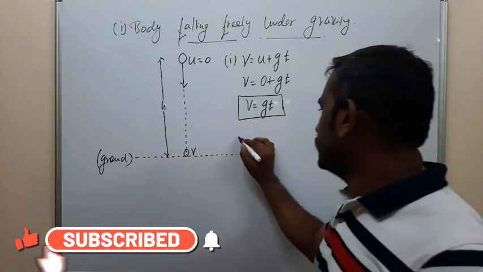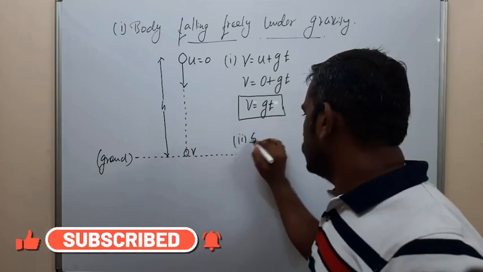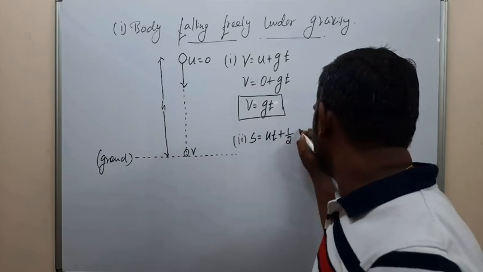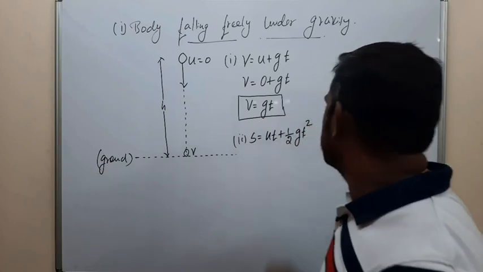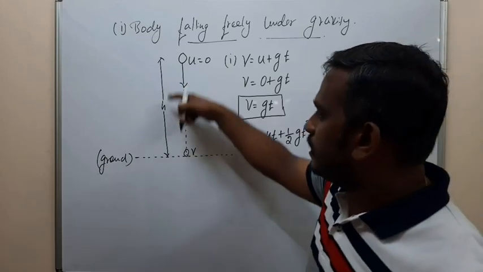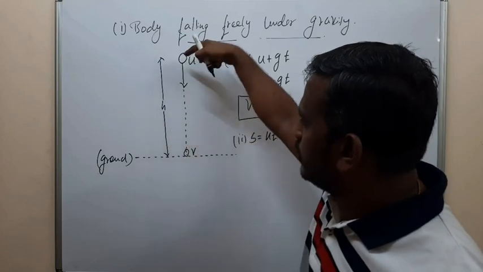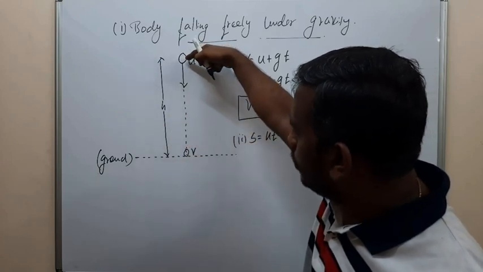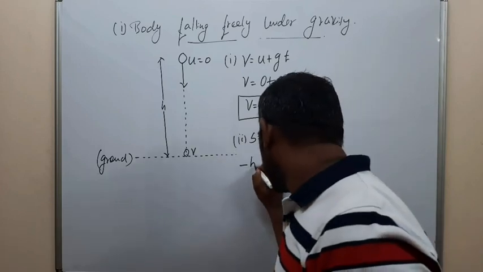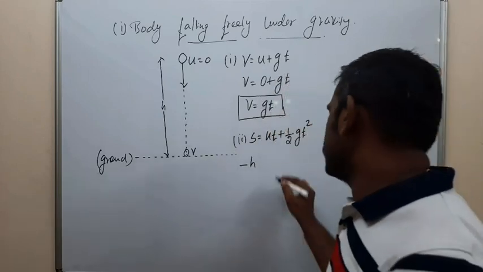Then the second kinematic equation, s is equal to ut plus half gt square. What is s? That is the height. Let h be the height, measured upward from this position to this position, therefore s is minus h.